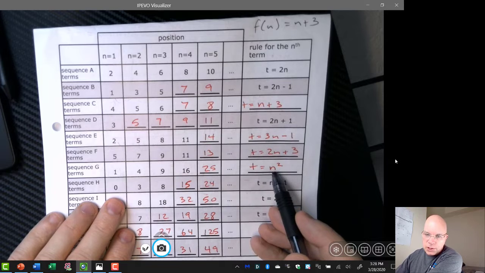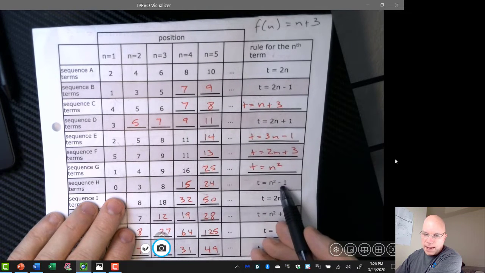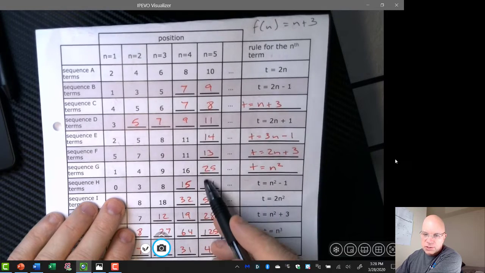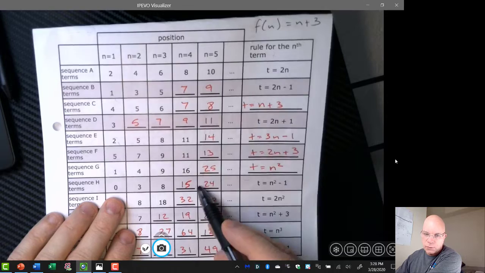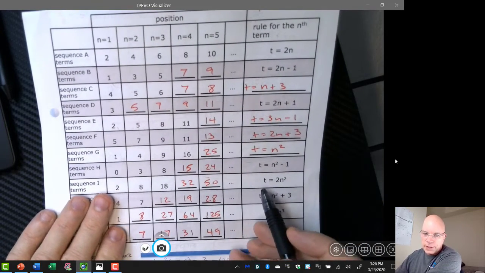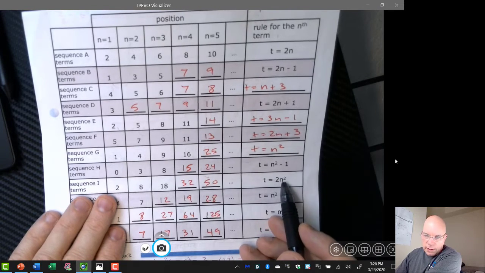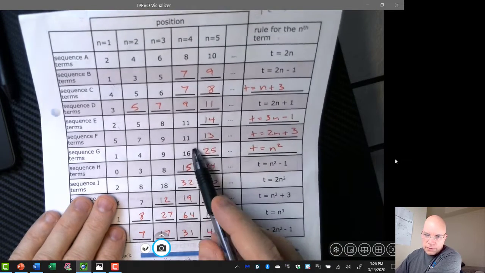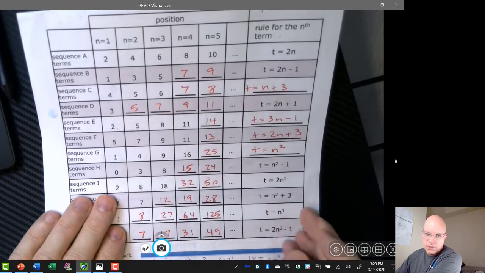Since the rule for sequence G is n squared, if the rule for sequence H is n squared minus 1, you just take 1 away from each term from the above sequence to get 15 and 24 for your last two terms. Similarly, the rule for sequence I is doubling n squared, and so you could double your terms from sequence G to get 32 and 50 as the last two terms in sequence I.